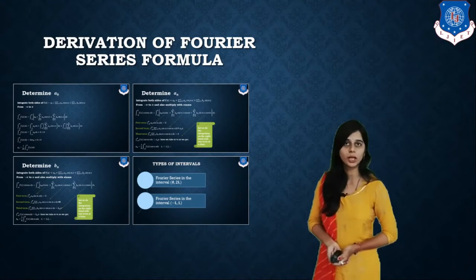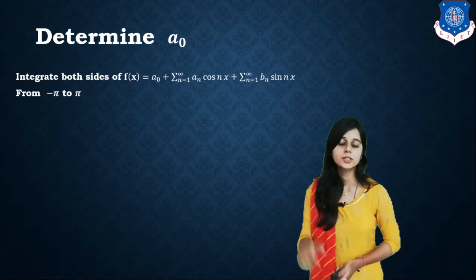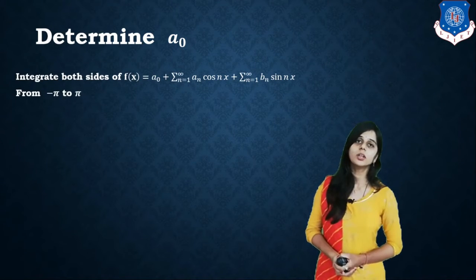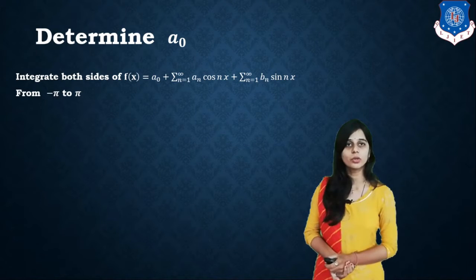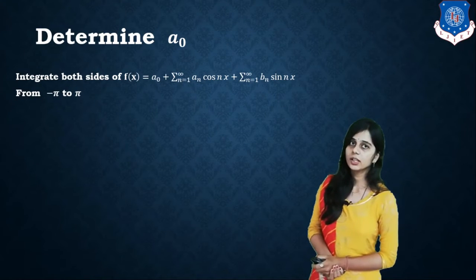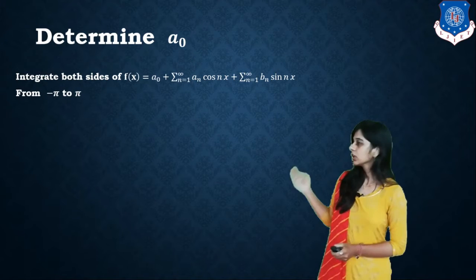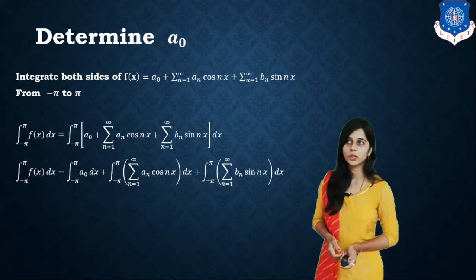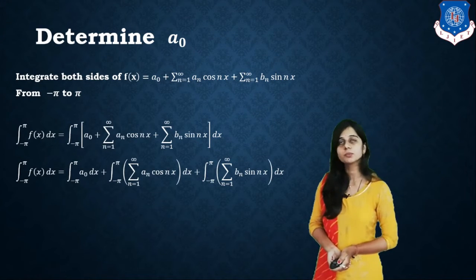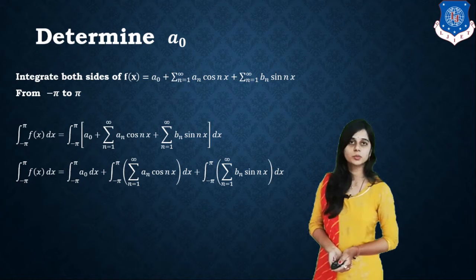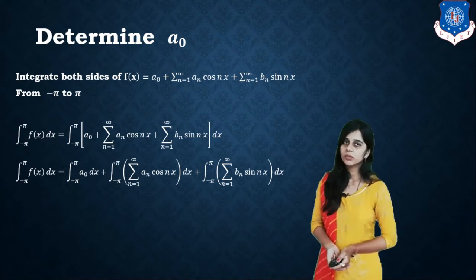Now derivation of the formula. First of all, we determine a0. For a0, we integrate both sides of f of x equal to a0 by 2 plus summation n equal to 1 to infinity an cos nx plus summation n equal to 1 to infinity bn sin nx. So we take the integration from minus pi to pi on both sides. So we get integral minus pi to pi f of x dx equals integral minus pi to pi a0 by 2 dx plus integral minus pi to pi an cos nx dx plus integral minus pi to pi bn sin nx dx.